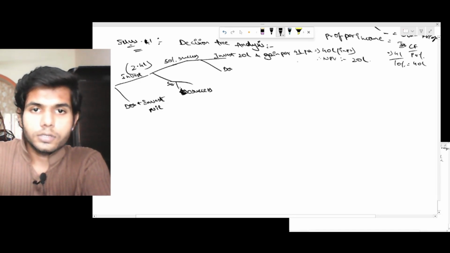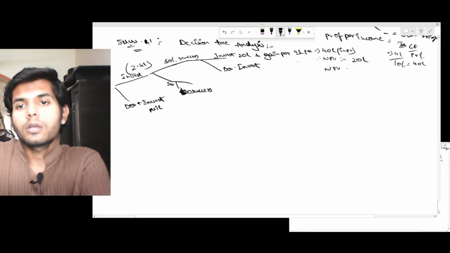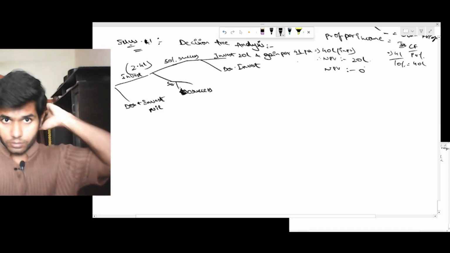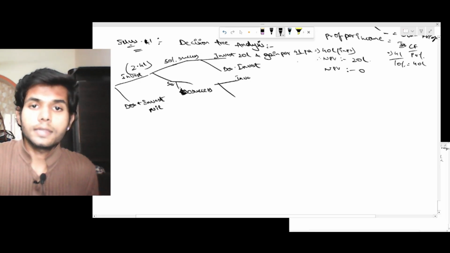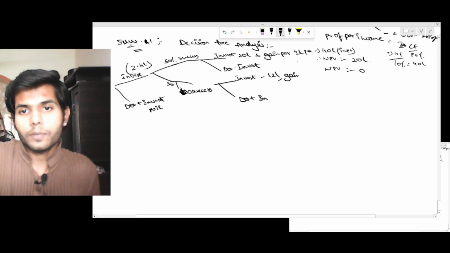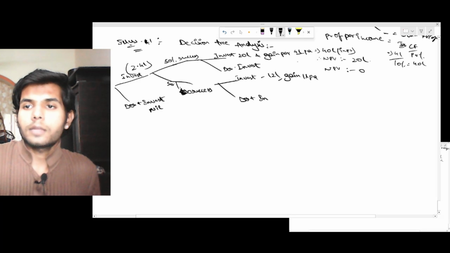Or else don't invest. If you didn't invest anything, your NPV would be nil, because there's no PV of cash inflow and no PV of cash outflow. So if there is no success, there are again two possibilities for you. Either invest or don't invest. How much? 12 lakh, gain 1 lakh per annum. Again, 1 lakh by 10% would be 10 lakh.